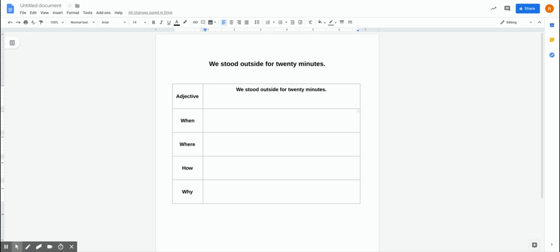I'm going to start by adding an adjective into my sentence. And I think what I'm going to add in is the word miserable. We stood outside for 20 miserable minutes. That adds a description so the reader knows that it wasn't 20 minutes that were fun, but it was 20 minutes that were tough and that we needed to stand there through that. Standing through something miserable is not fun.